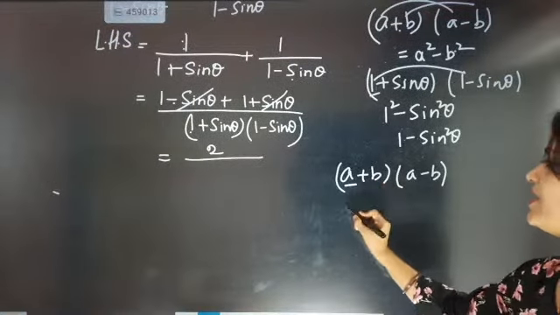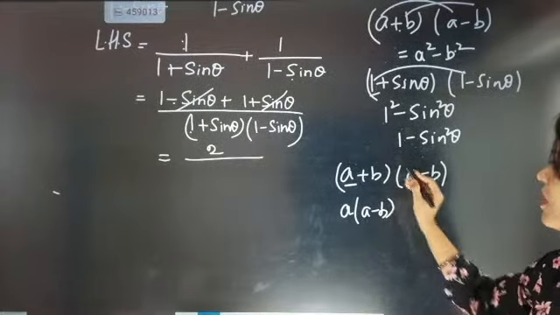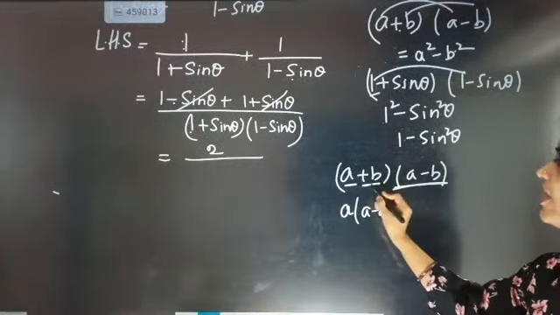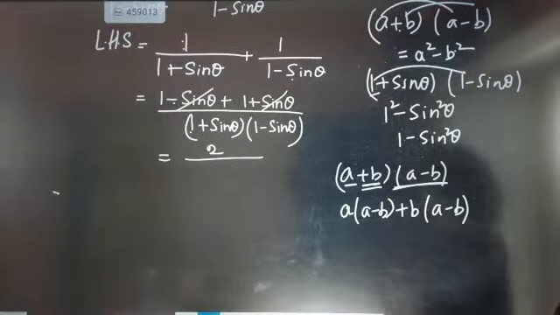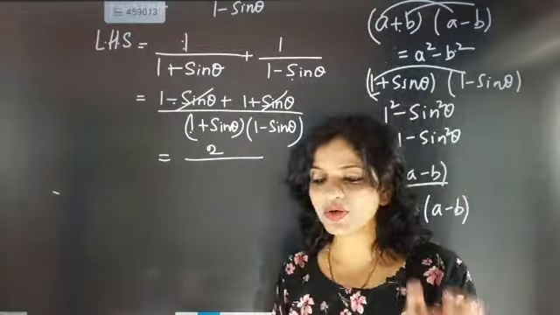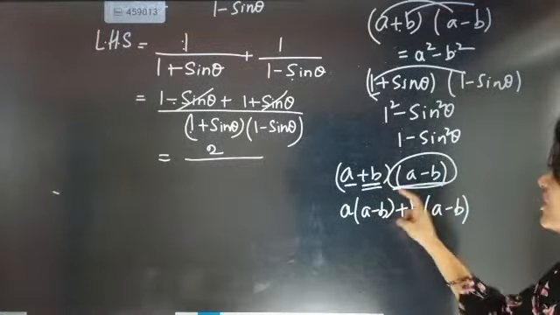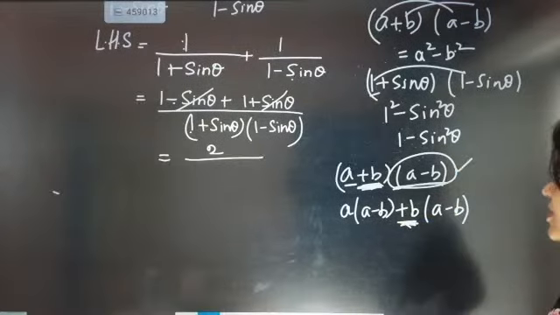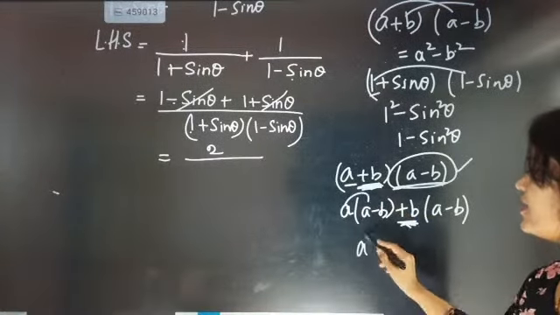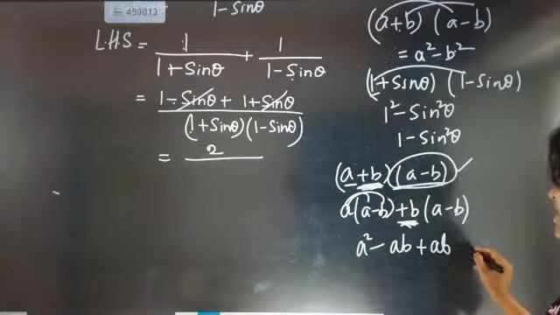One time you write A along with A minus B, the full of this, and then write plus B, and then write A minus B. So what did I do? One time I took A, and along with A I wrote this factor. After that I took plus B, and along with plus B I wrote A minus B, and then A square, AB, plus AB, minus B square.